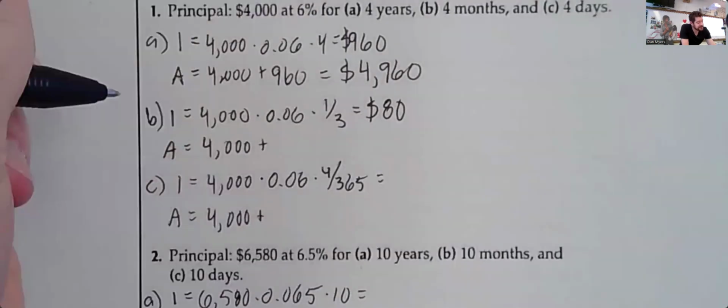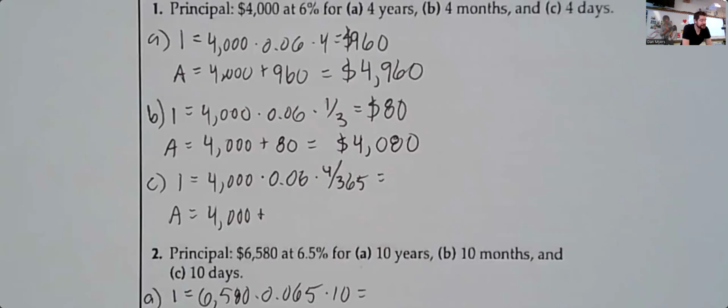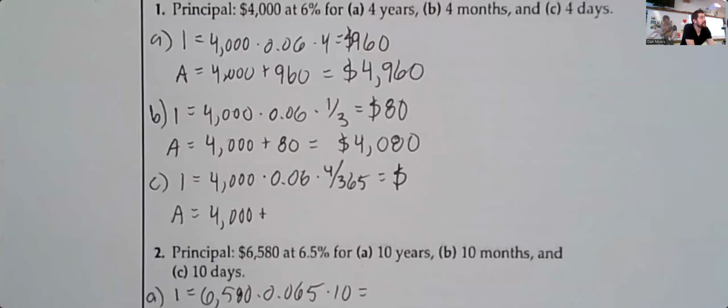$80. So that means after 4 months, we're looking at $4,080. All right. Last one for number 1 is part C. So we're looking at 4 days this time. So that would be 4 out of 365 days. To the nearest cent, how much interest is earned?